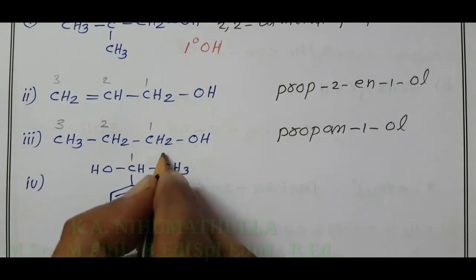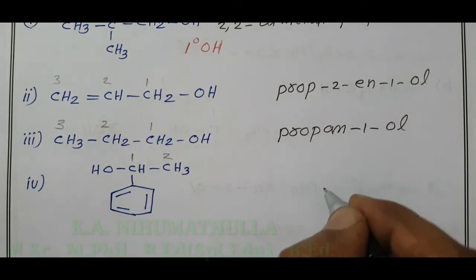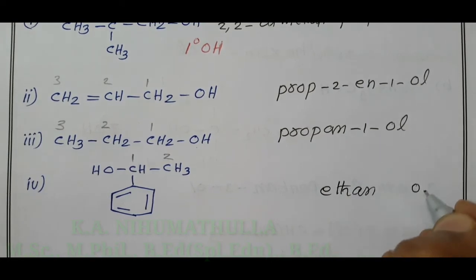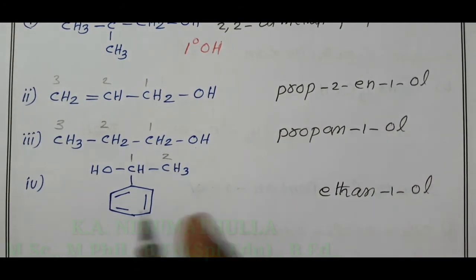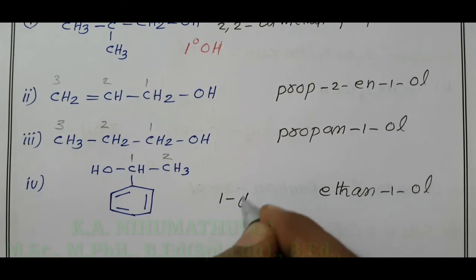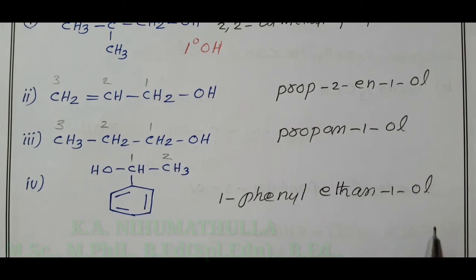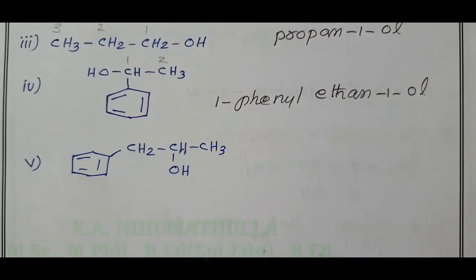So the functional group and phenyl attached carbon atom is 1. IUPAC name of this compound: 2 carbon, eth, carbon single bond, an, OH, ol. If you want, you can write the position of OH. And in the first carbon, one phenyl is also attached. 1-phenylethan-1-ol or ethanol. Actually for 3 and above 3 carbon atoms, we have to indicate the position; here there is no need to indicate the position. This is the fourth compound in the in-text question.